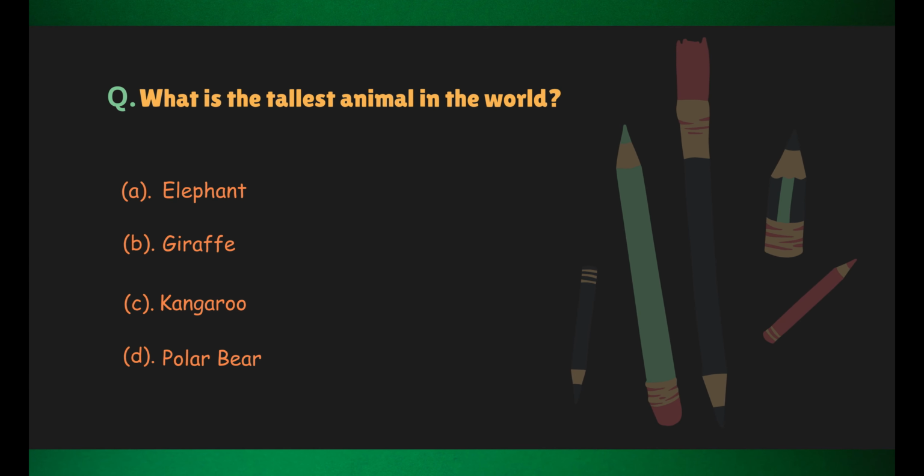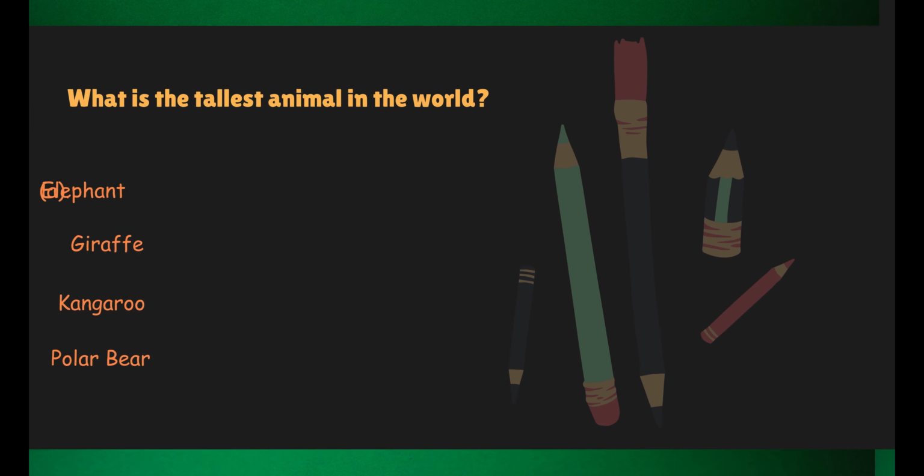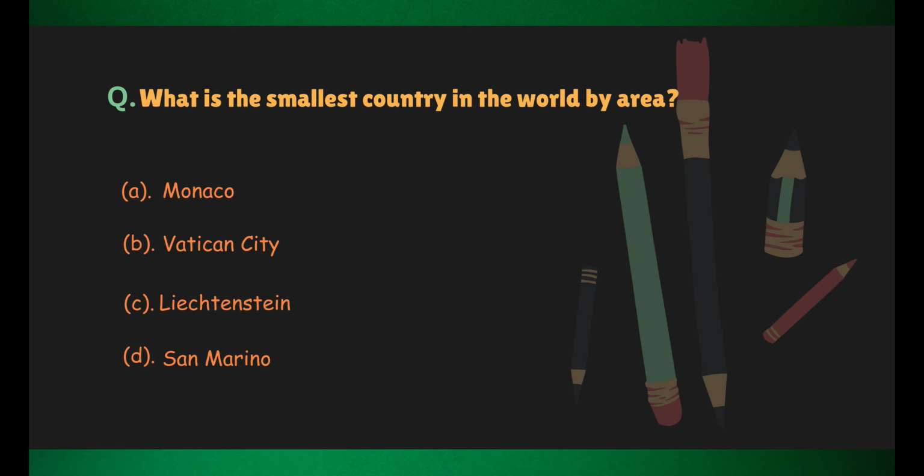What is the tallest animal in the world? Correct answer, giraffe. What is the smallest country in the world by area? Correct answer, Vatican City.